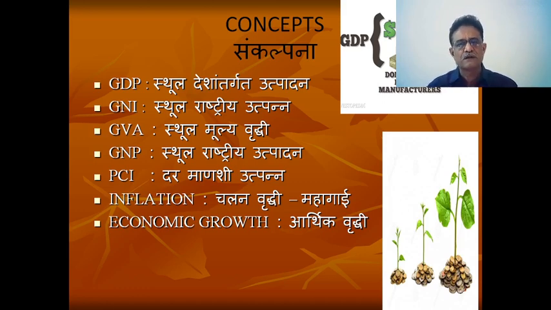If we measure the same concept with current prices, it comes to 2 crore 3 lakh 39,849 crores, which is definitely more. So these are the basic concepts of GDP or GVA.